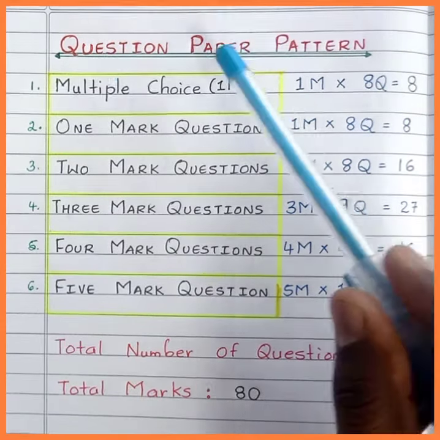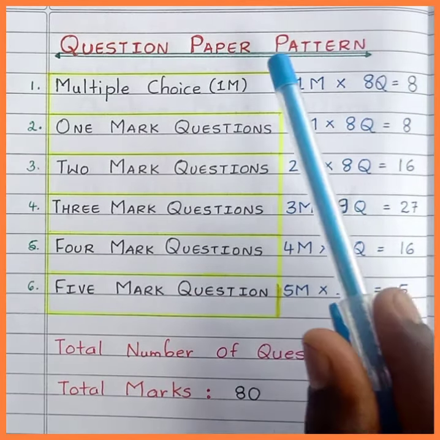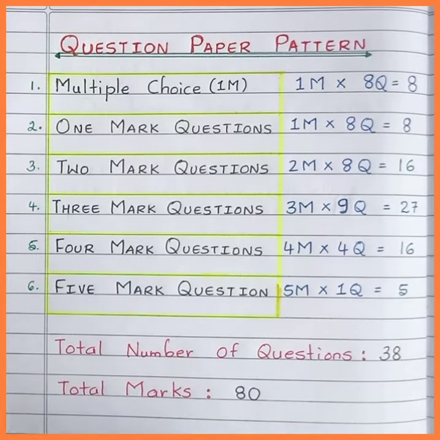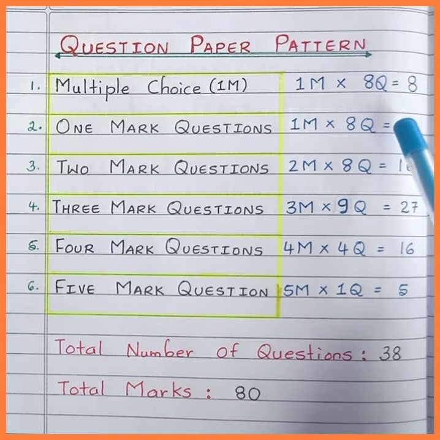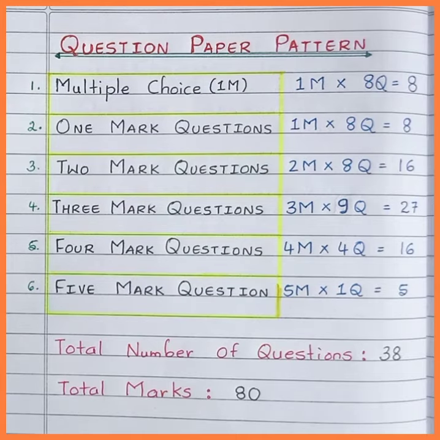Moving to question paper pattern, we had 6 mains. The first main is multiple choice questions, that is 1 mark 8 questions. Then second main 1 mark questions, 8 questions. Then third main 2 marks 8 questions. Fourth main 3 marks 9 questions. Fifth main 4 marks 4 questions. And sixth main 5 marks 1 question. The total number of questions is 38 and the total marks is 80.